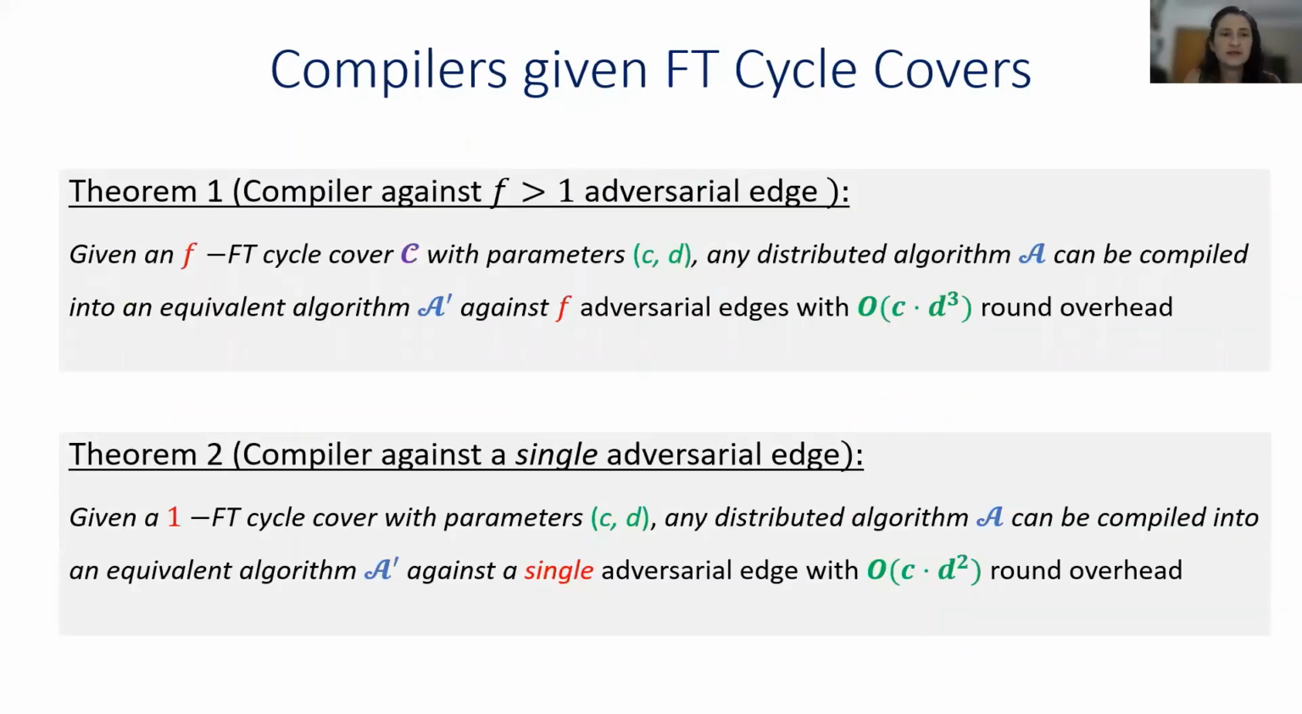In general, we showed that given an f-fault-tolerant cycle cover with parameters C and D, I can compile any distributed algorithm A in the CONGEST model into an equivalent algorithm A' that is resilient against f adversarial edges, and the round overhead is C times D³. Then for the special case of a single edge fault, we can do a little bit better. We show that if I have a one-fault-tolerant cycle cover with parameters C, D, then I can compile the algorithm A to an algorithm A' that is resilient against a single adversarial edge with round overhead of CD².